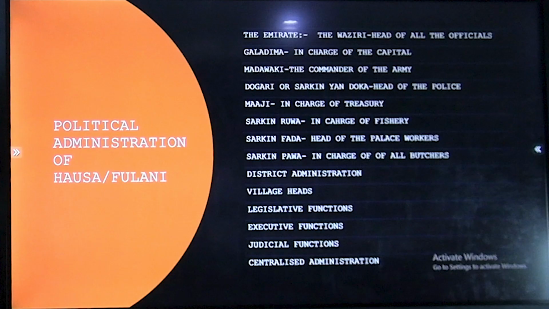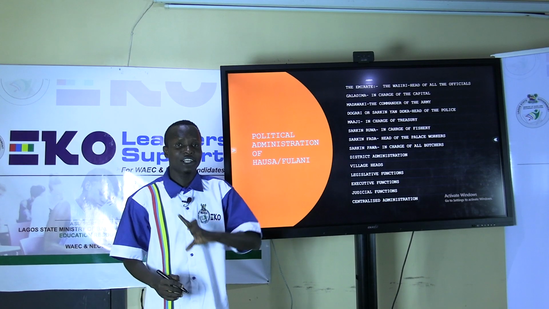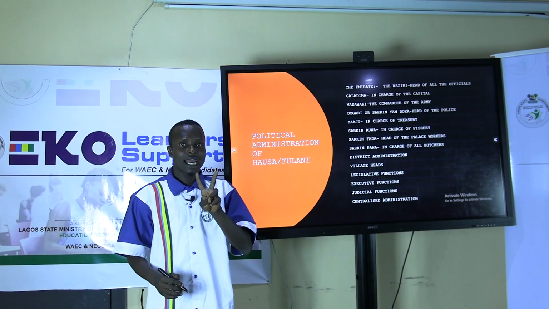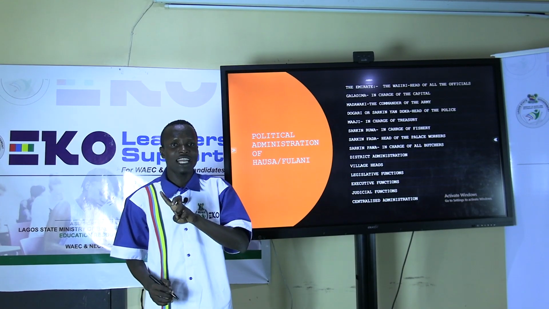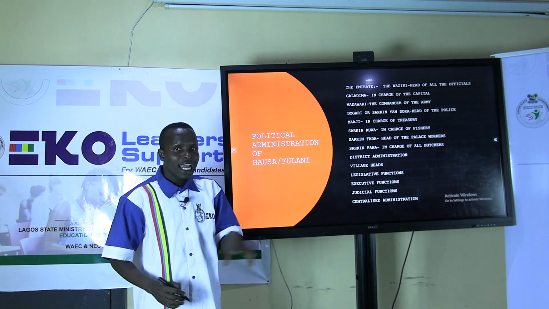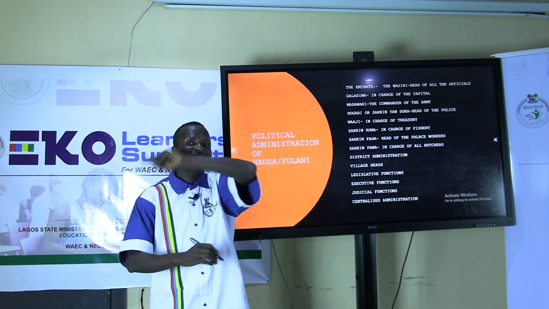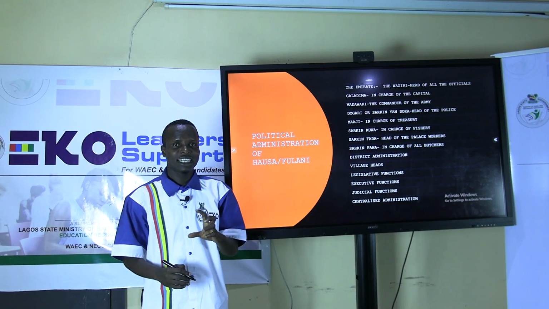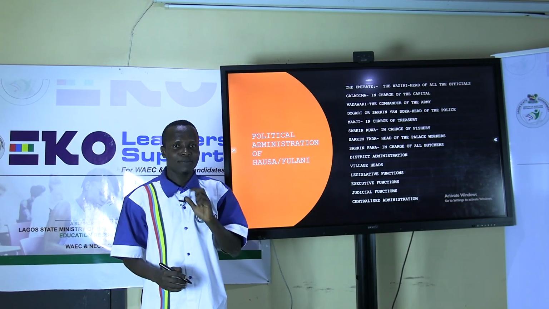Central administration. The Hausa practice a centralized administration. The emir is the head of the administration. Like I just said, the Hausa is divided into two caliphates, the Sokoto Caliphate and the Kwanu Caliphate. So the emir is the one in charge, the overall head of all the emirates in the Hausa-Fulani political administration.